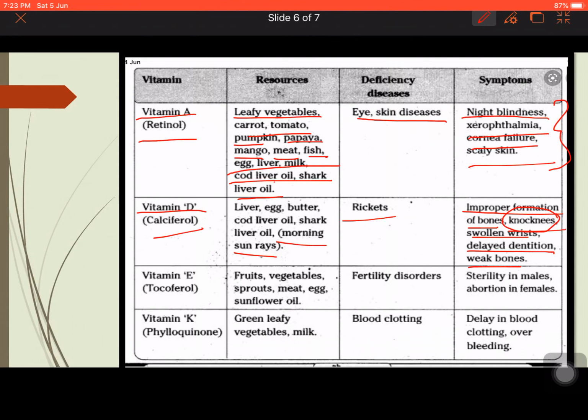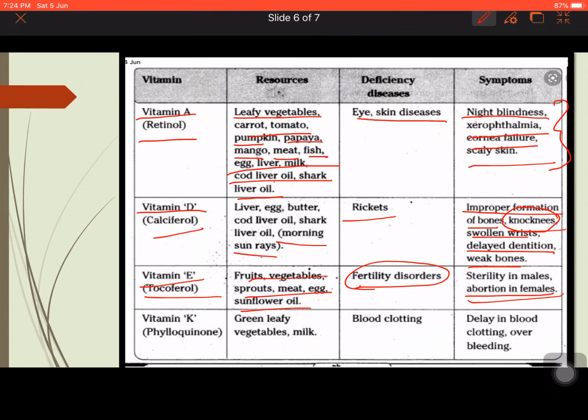Now next is vitamin E, the scientific name is tocopherol. So the sources are fruits, vegetables, sprouts, meat, egg, sunflower oil. Now what is it? It is causing fertility disorder. Okay, and actually this is associated with the intake of polyunsaturated fatty acids. It is very much essential for nutrition, and as for the symptoms, how can we see that it is causing abortion in females?